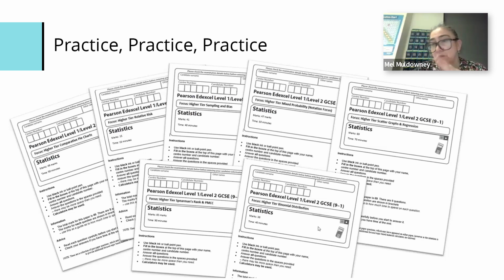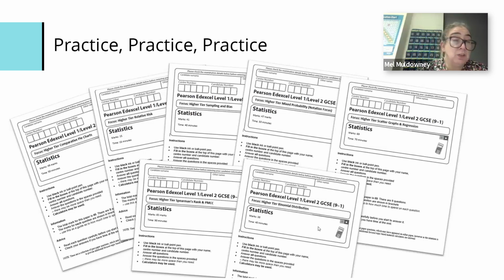Scatter graphs, looking at lines of regression. Spearman's rank and Pearson's, and then the binomial distribution. So 7 papers, 7 sets of mark schemes to go with it. There is one there, the Spearman's rank, where there were shed loads of questions. So I found 83 marks worth of questions.